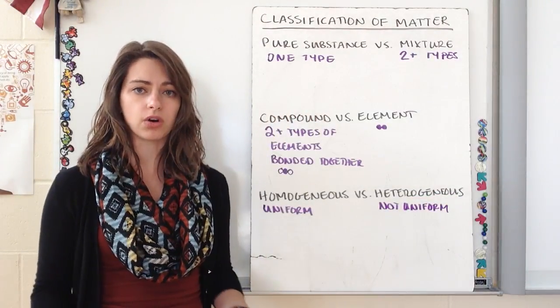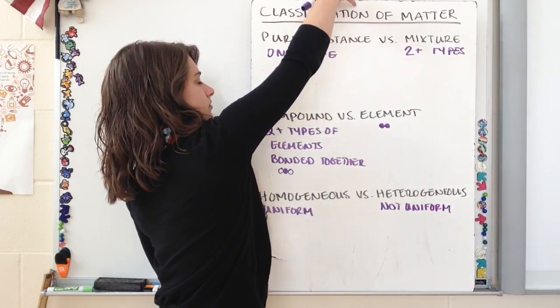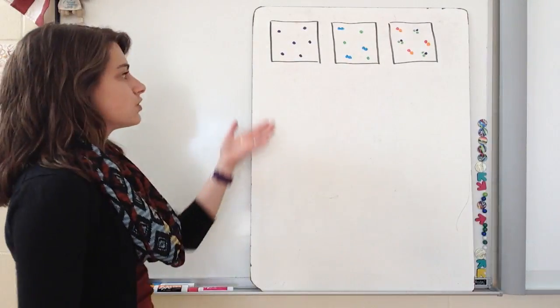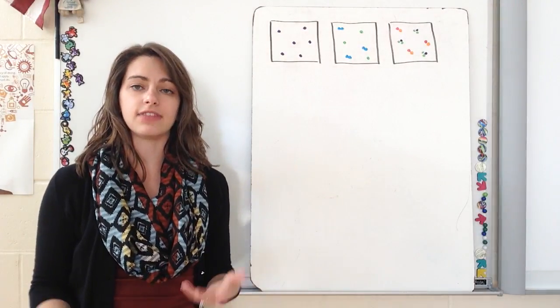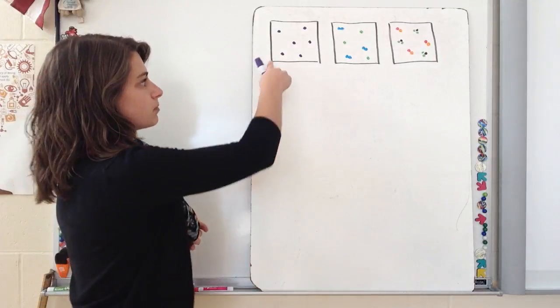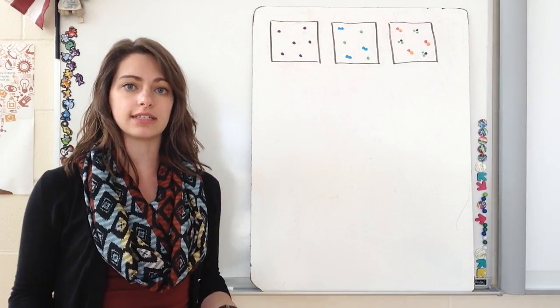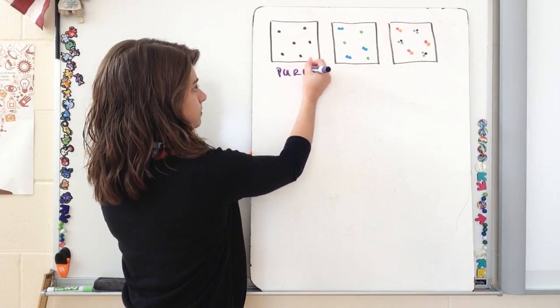So now let's look at some particle diagrams to identify some of these different things. So I have three examples here. In my first box, I need to decide if that is an element, compound, pure substance, or a mixture. So if I'm looking at this, the only thing I see are purple dots. And since the only thing that I see are purple dots, I'm going to say that this is pure.